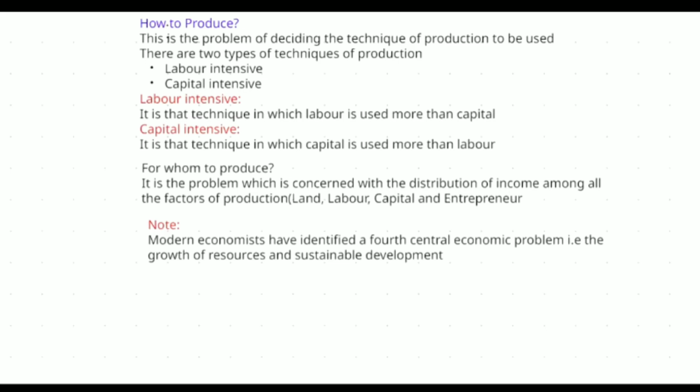It is the problem which is concerned with the distribution of income among all the factors of production. What do you mean by distribution of income? As we learned earlier, after the product is produced and sold in the market, the ownership has to be transferred. How is the ownership going to be transferred? We need to pay money, right? In economics we calculate everything, and we have to be very careful in taking everything into account.